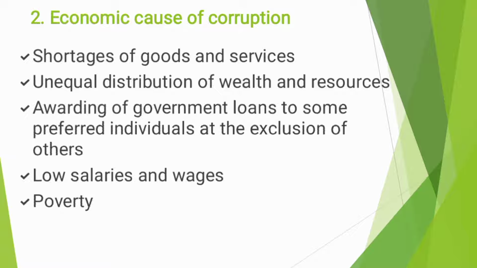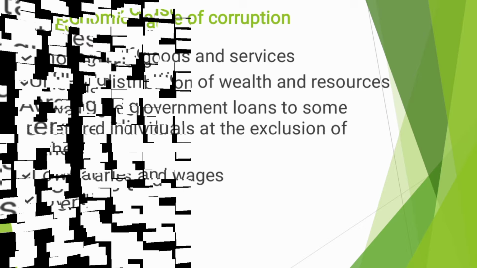Poverty leads to corruption. How can poverty bring about corruption? Someone may ask, how can a person who is poor involve him or herself in corruption? See, when you hear the word corruption, don't think only about giving money. We said it's the giving of money, valuables, or rendering a service. So these are the economic causes of corruption.